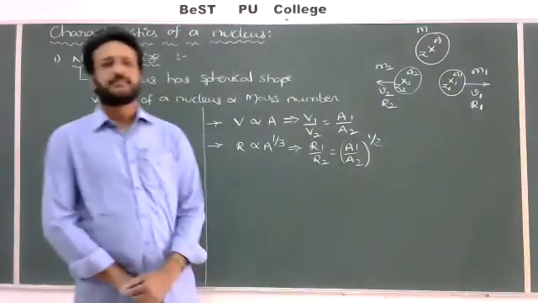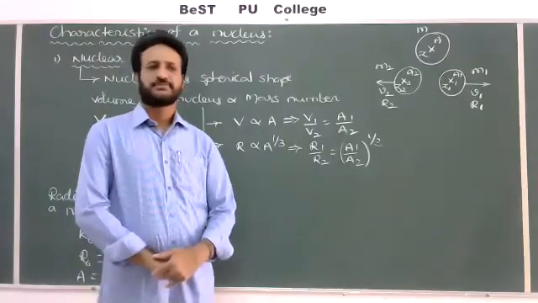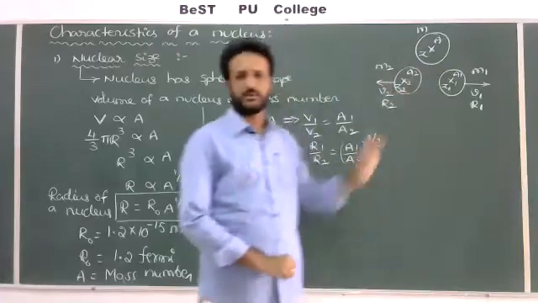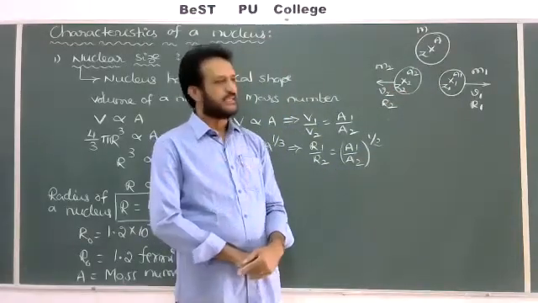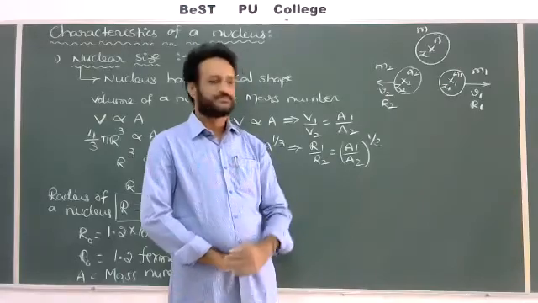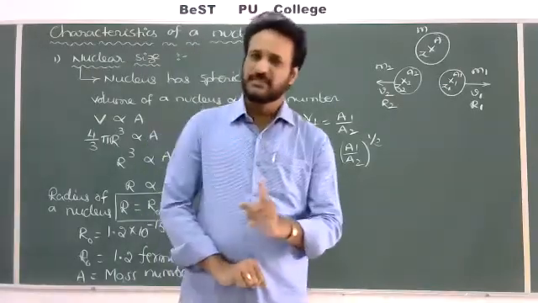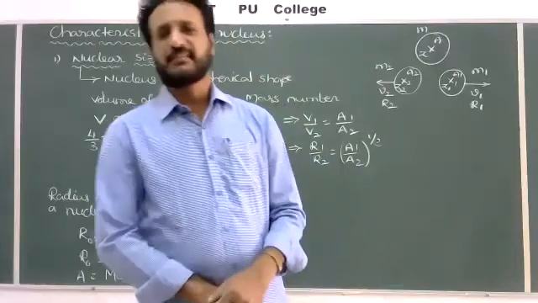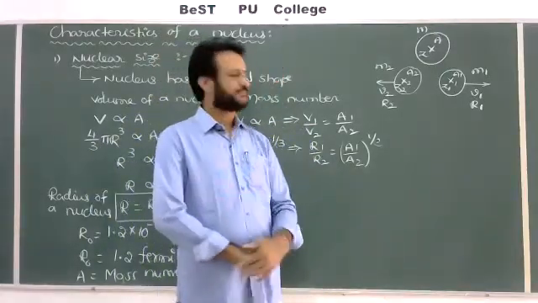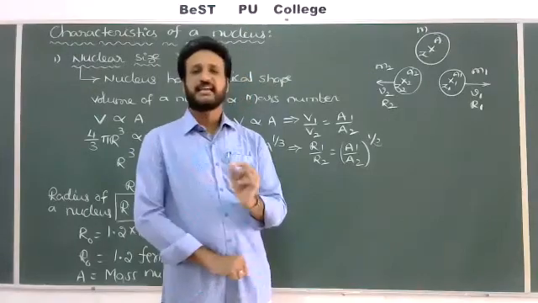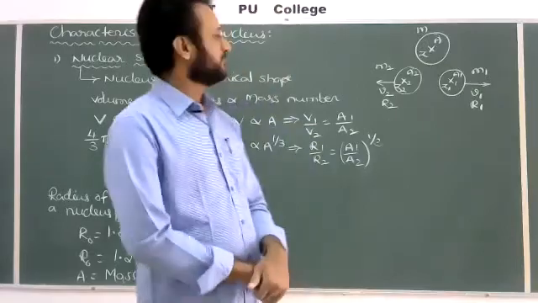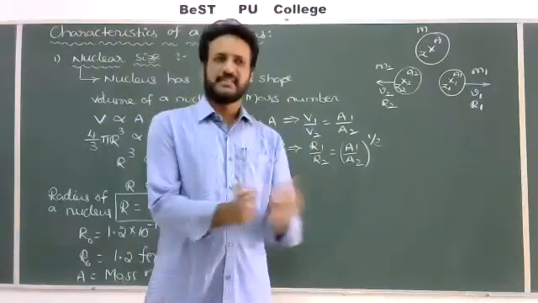With masses m1, m2, mass numbers A1, A2, radii r1, r2. One nucleus breaks into two parts, so all the data we are giving in sentence form.